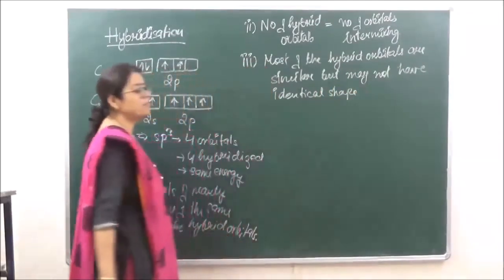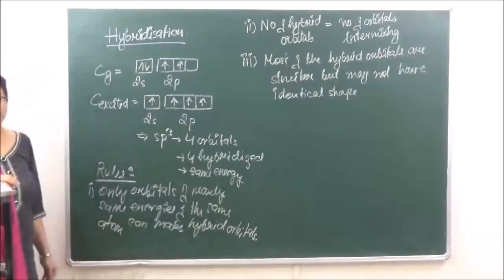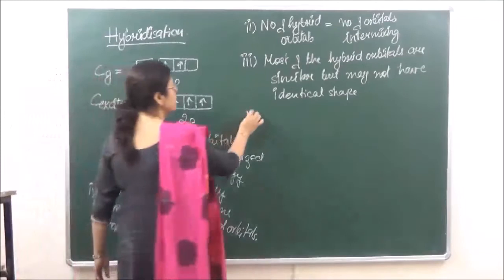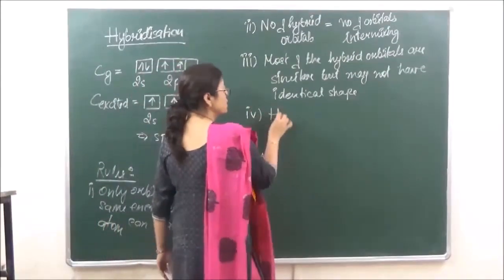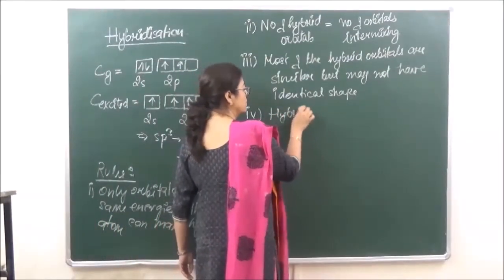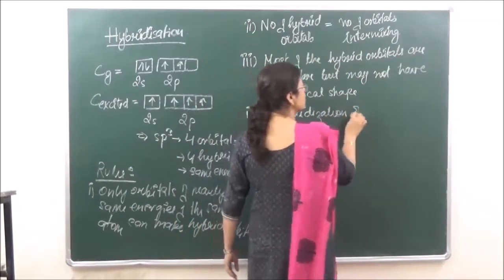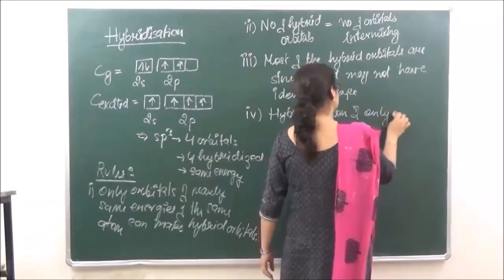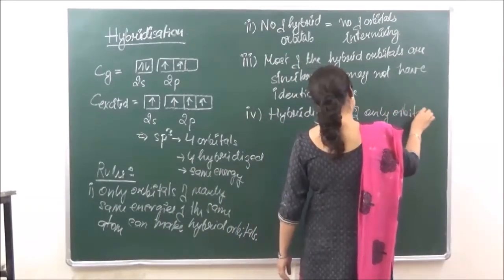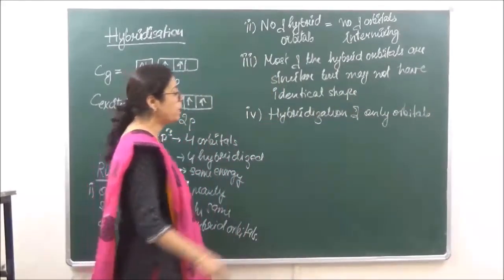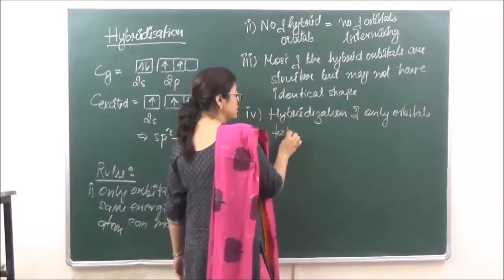But may not have identical shape. ठीक है? So they are similar, but उनकी जो shapes होती है, it may be same or it may be different, right? Then number 4, hybridization of only orbitals, ठीक है, hybridization of only orbitals take place